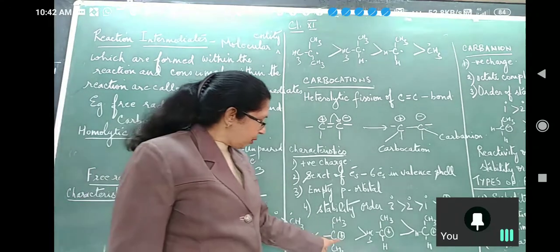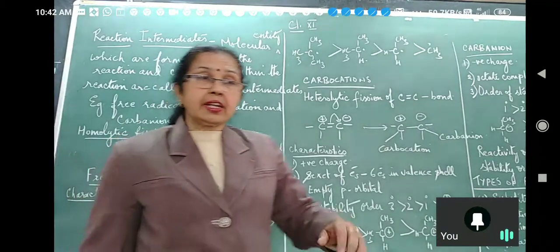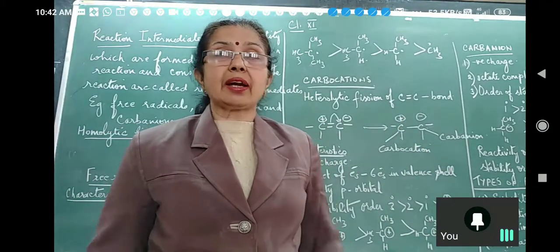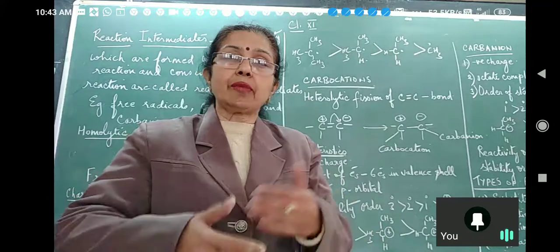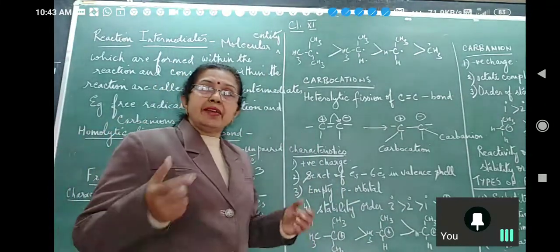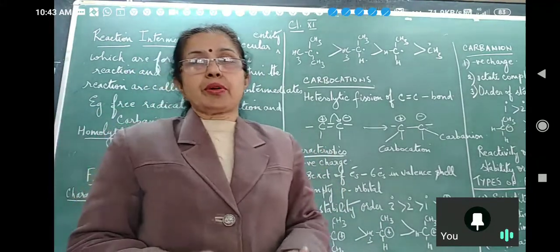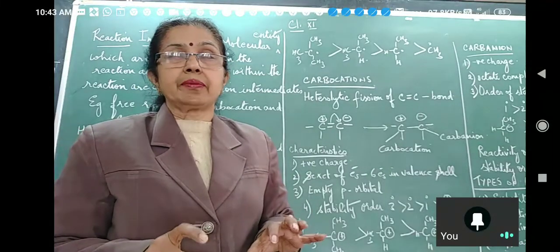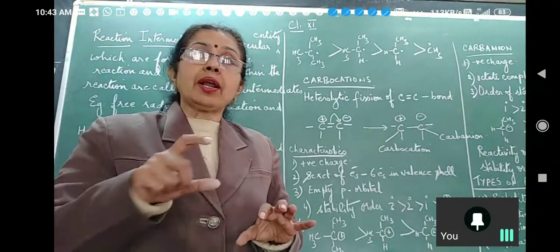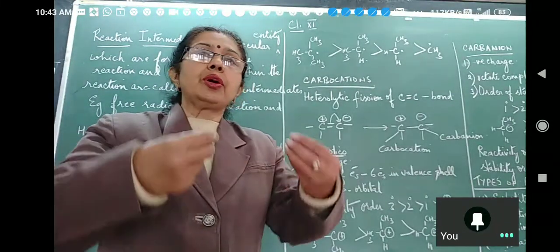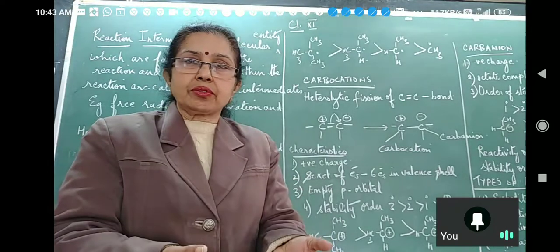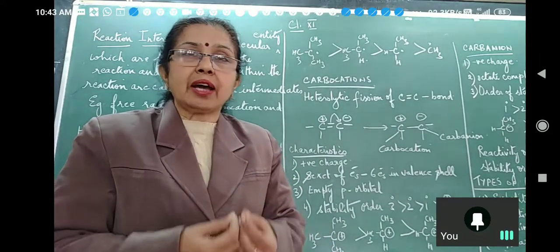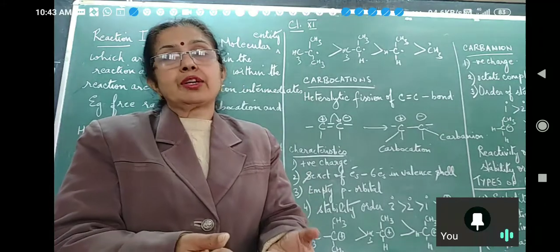If this positive charge is increased, then the carbocation will become more reactive because it will try to get rid of that positive charge. But anything which decreases its positive charge will stabilize the carbocation. Now, methyl groups or all alkyl groups, ethyl groups, are electron donating.